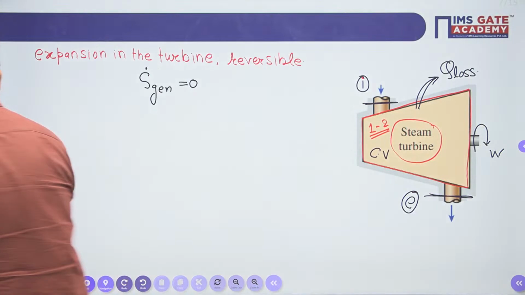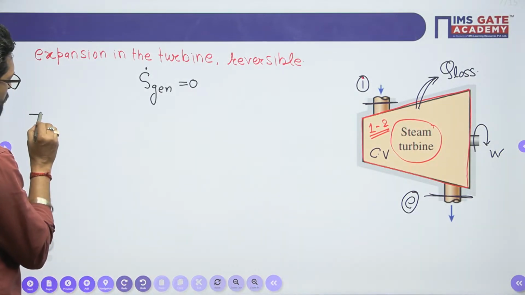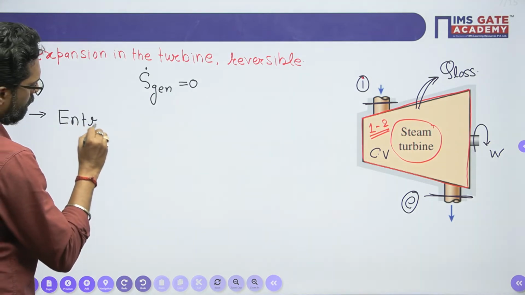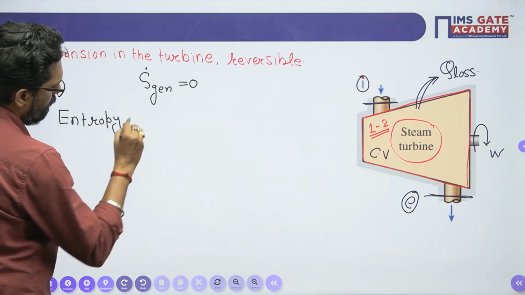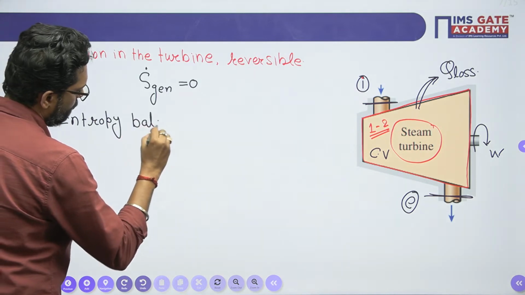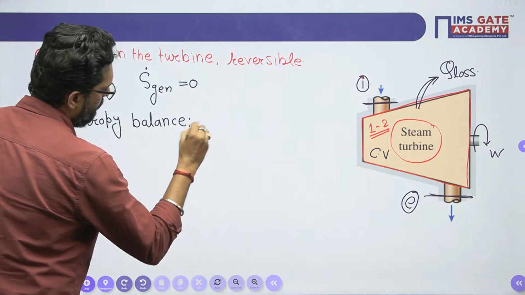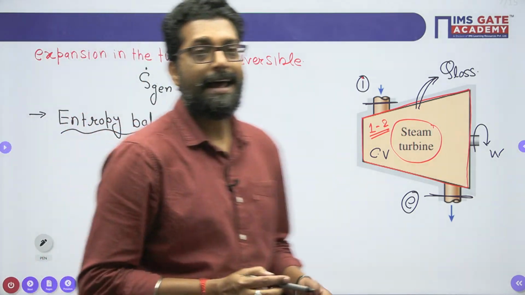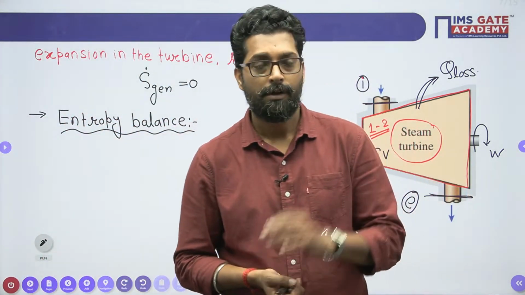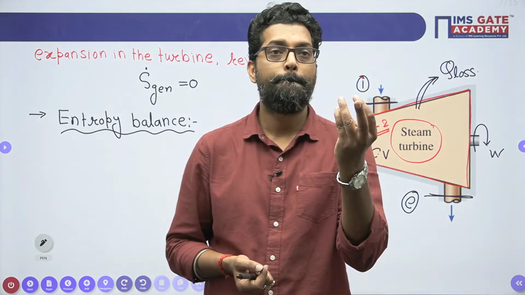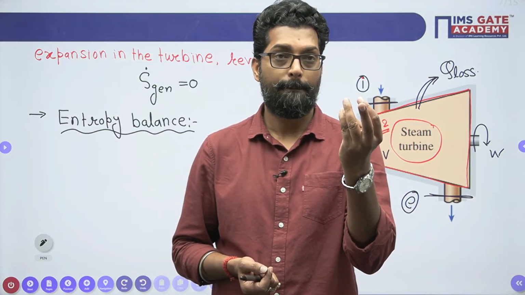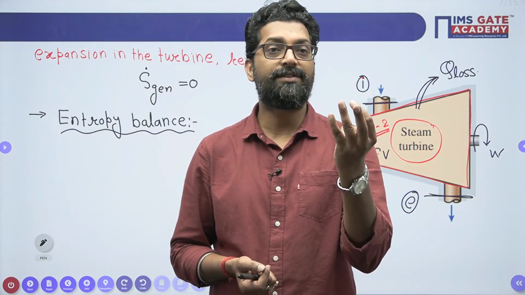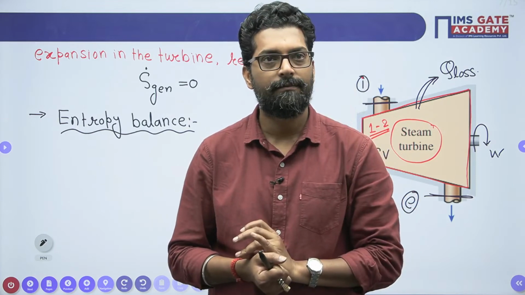Now we have to write the equation of entropy balance. My dear, in thermodynamics there are 4 equations: mass balance, energy balance, entropy balance, and exergy balance.